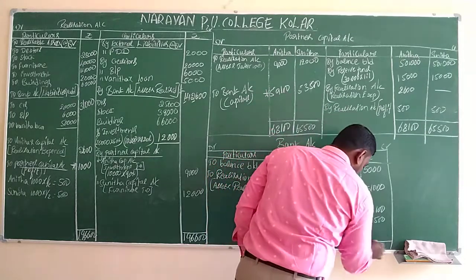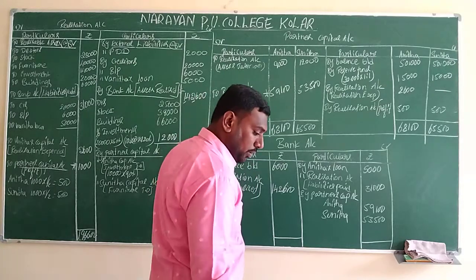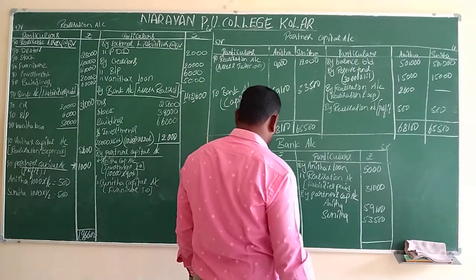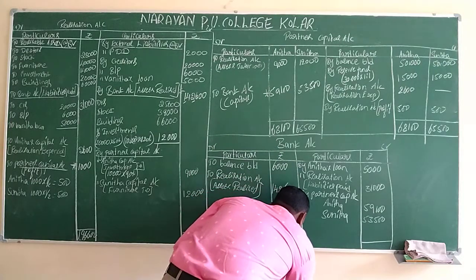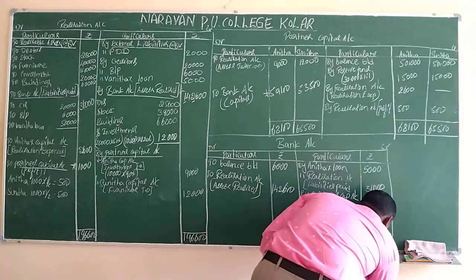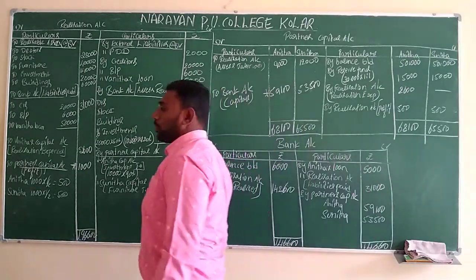So all the transactions are completed. So it's time to close the account. The total of the bank account is 1,46,600. Now we will make the total of this.